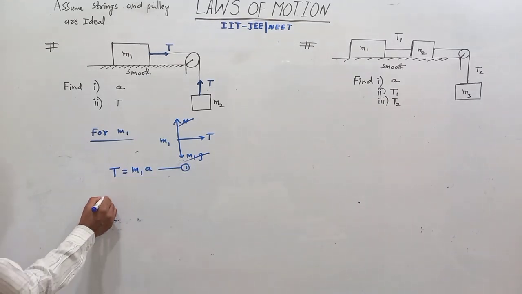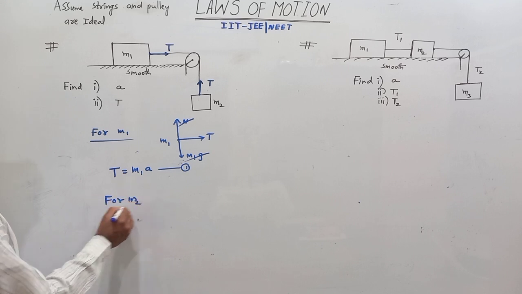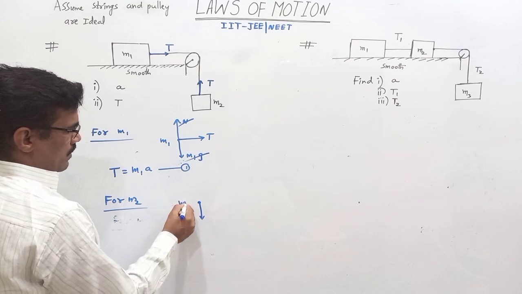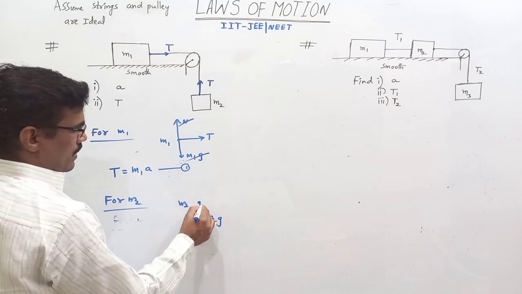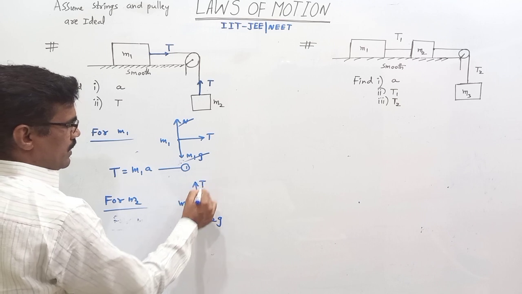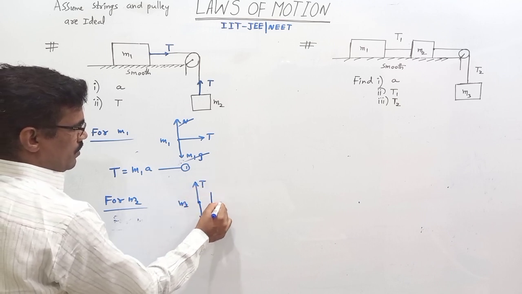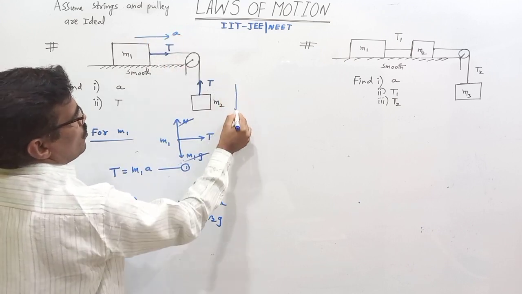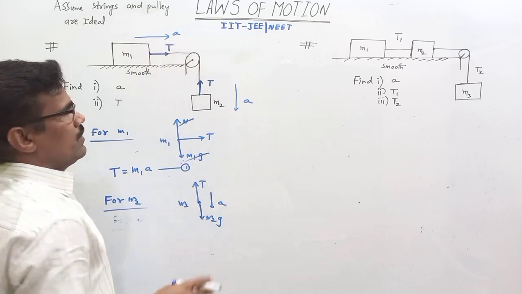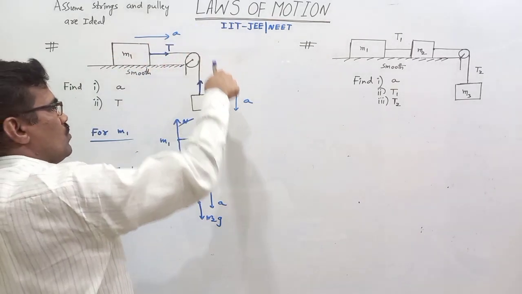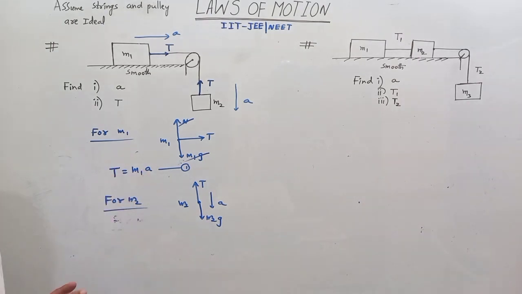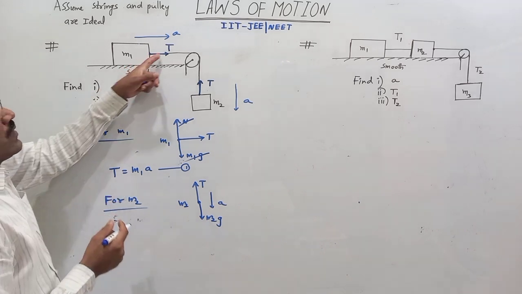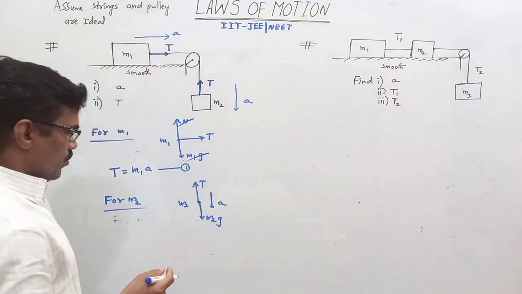Right, sir? For M2, free body diagram for M2. So on M2, what forces are acting? One is M2G, vertically downward. Tension in the string is vertically upward, but it is moving downward with acceleration A. So M1 and M2 move with the same acceleration. M1 moves this side, M2 moves downward. That's why both have the same acceleration in magnitude, because they are connected with an inextensible string.